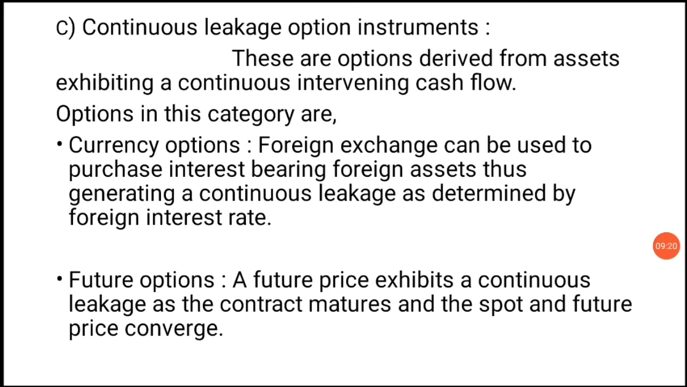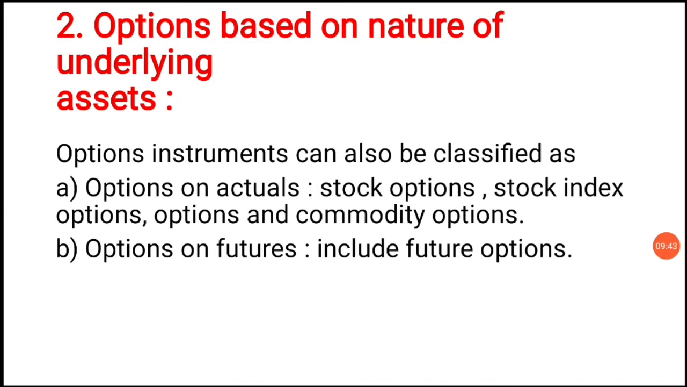Foreign exchange can be used to purchase interest-bearing foreign assets, thus generating a continuous leakage as determined by the foreign interest rate. Next, futures options. A future price exhibits a continuous leakage as the contract matures and the spot and future price converge. Next, options based on nature of underlying assets. Option instruments can also be classified as options on actuals, that is stock options, stock index options and commodity options. Next, options on futures includes futures options.